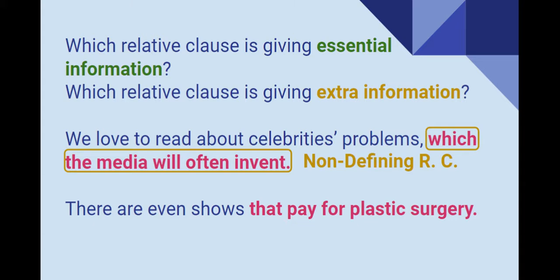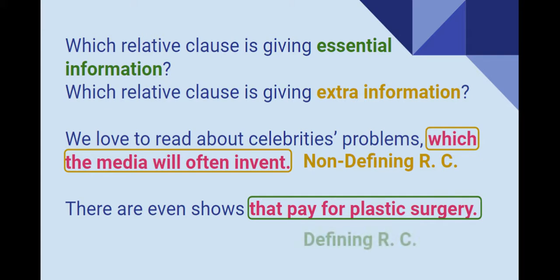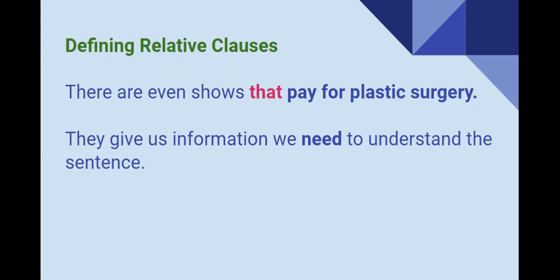In the second one, that pay for plastic surgery, this one is essential because it is answering the question what shows we are talking about. And this is called a defining relative clause because you need it to understand the sentence. Okay, now let's take a look at the first ones. Defining relative clauses.